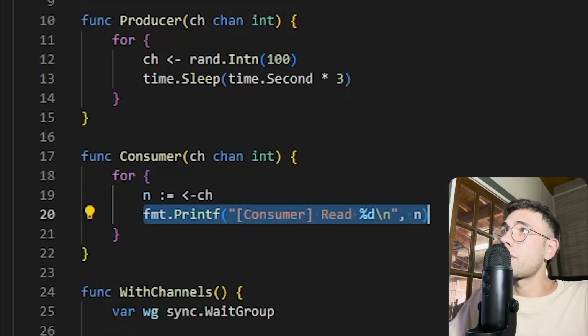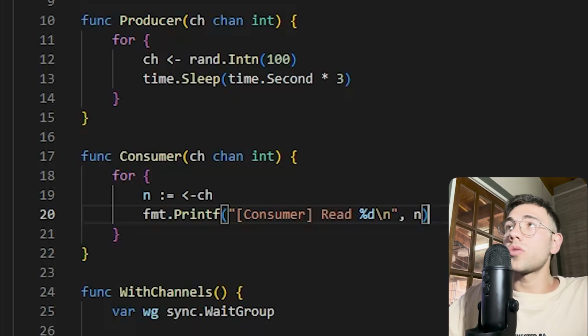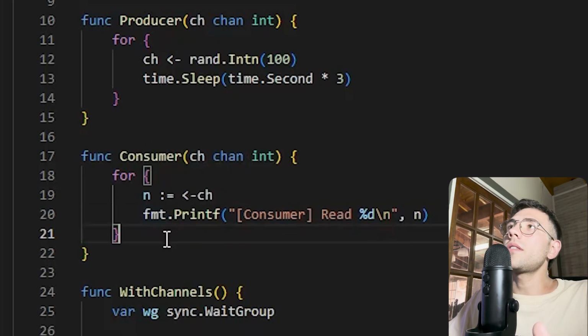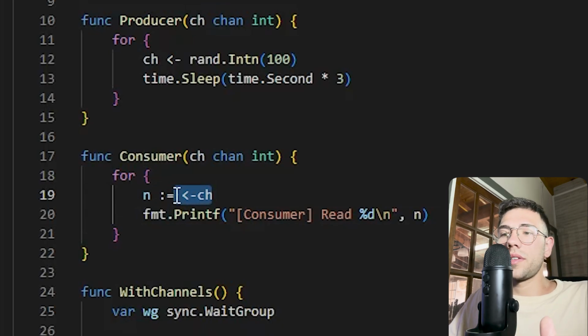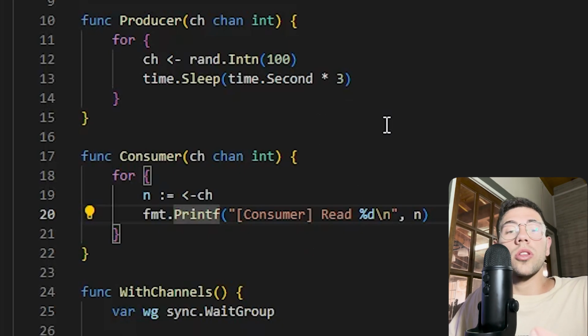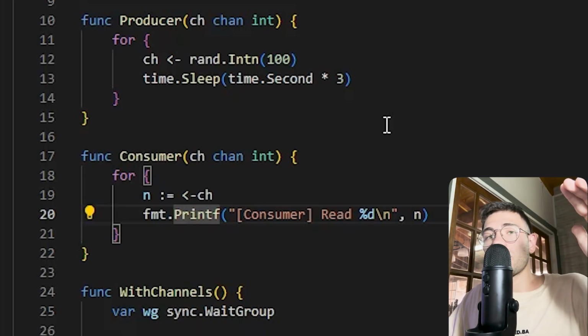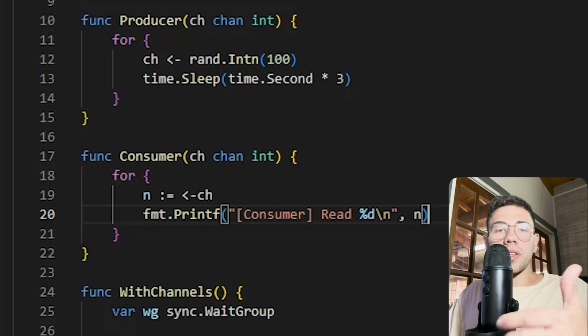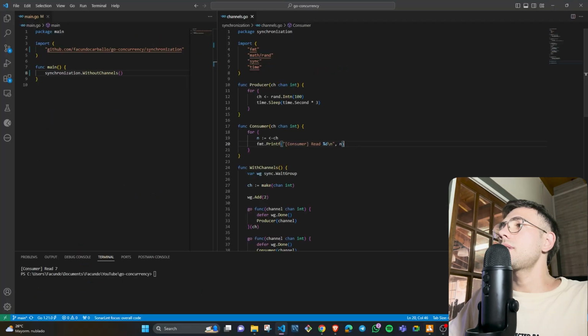Look, our consumer doesn't have to use a time sleep to wait for the other number that our producer will provide us. We just have to print, and then we just have to wait here on the channel without using any time sleep. And it's better because maybe we don't know how long it will take to produce a new number in the producer function. So we just have to print every time that we can get something from this channel where the producer will be putting new numbers every 3 seconds. It's like you can see here.